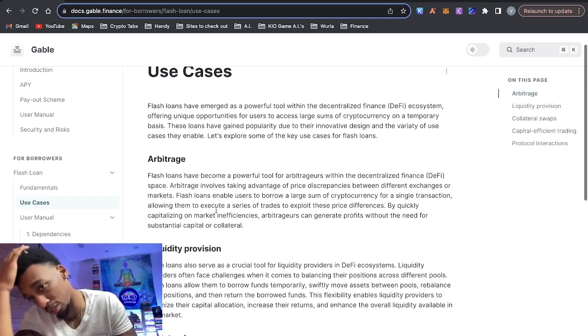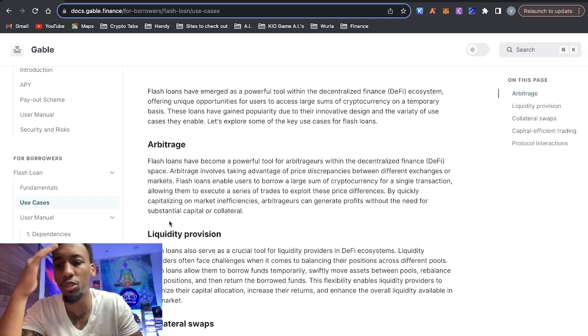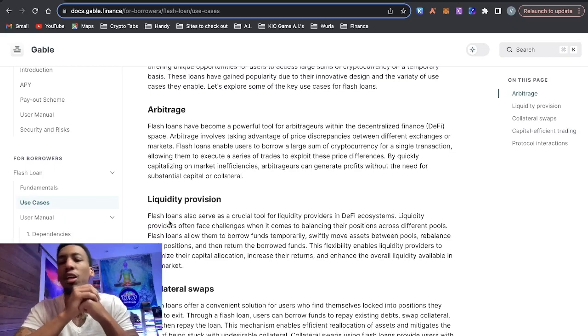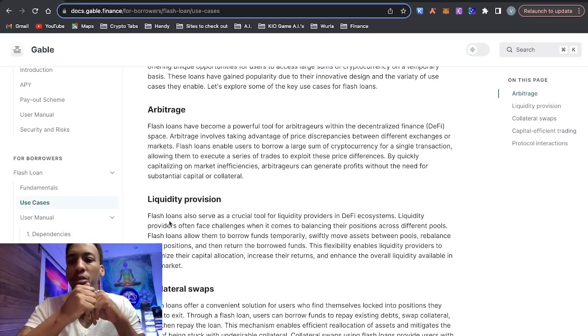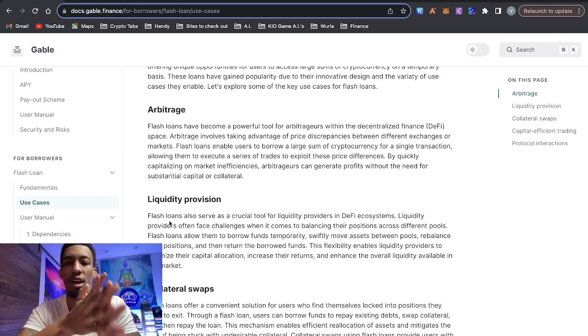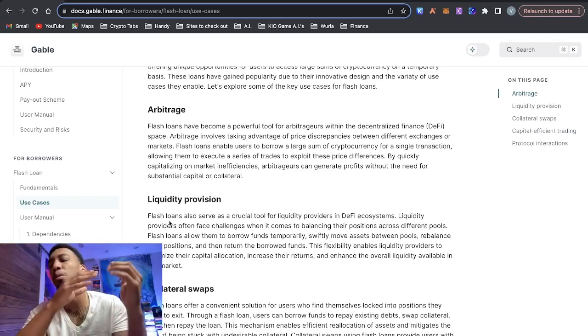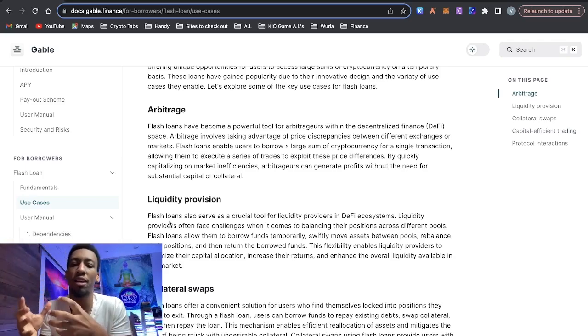So now it just talks about some of the use cases, arbitrage, liquidity provision. Let's say you're going to get liquidated and your loan to value ratio is getting really, really low, and you don't want to lose that money. You can take out a flash loan on Aave, use that money you borrowed to pay off the loan, you get your collateral back, and then you use some money from the collateral to pay off the flash loan, so that way you never get liquidated.